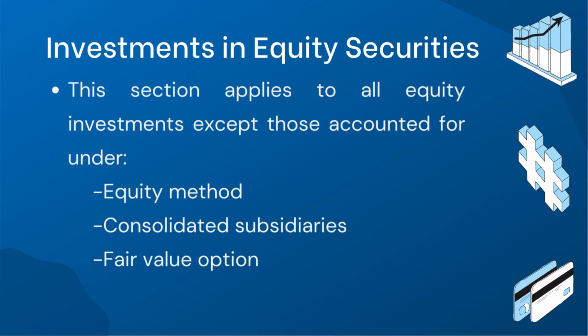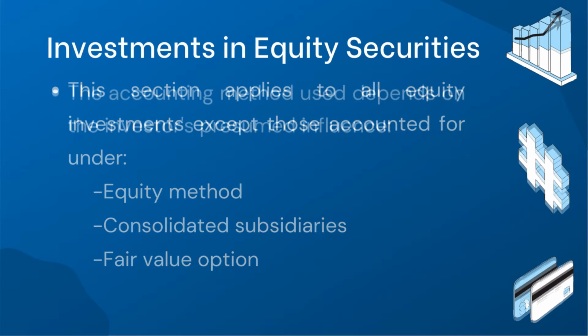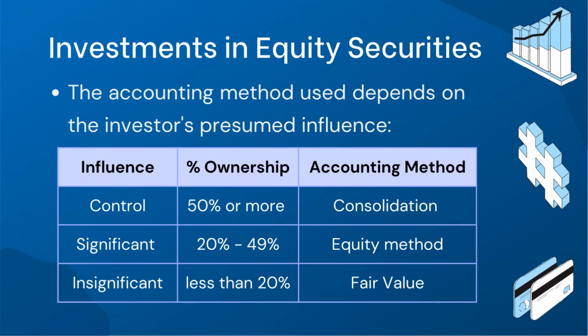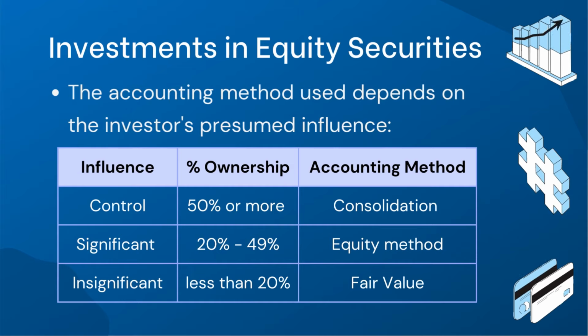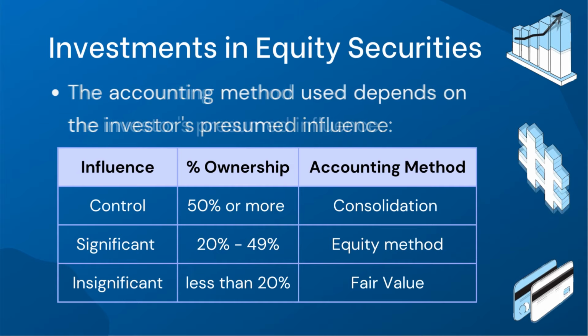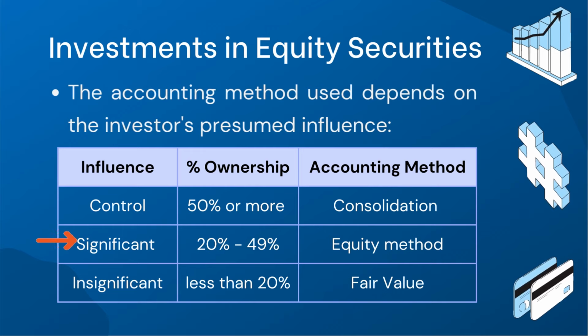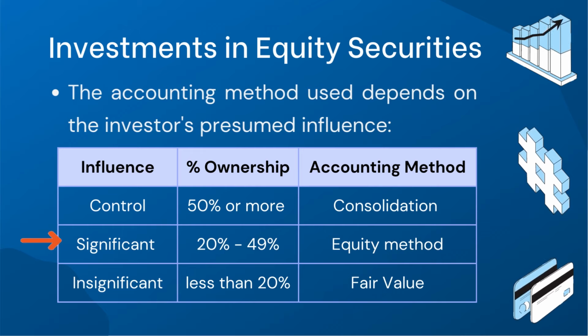It excludes those accounted for using the equity method, investments in consolidated subsidiaries, or investments that are accounted for using the fair value option. These exceptions have their own accounting rules and should be treated differently. The accounting method for equity investments depends on the level of influence the investor has over the investee. If the investor holds 20% or more of voting rights, significant influence is presumed. In such cases, the equity method is used to account for the investment.